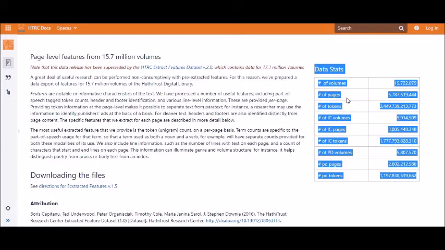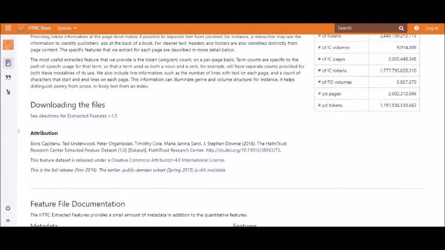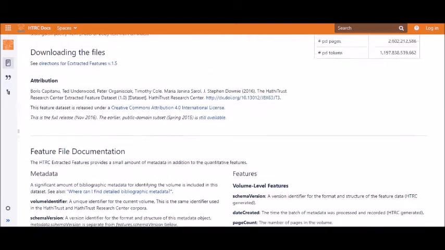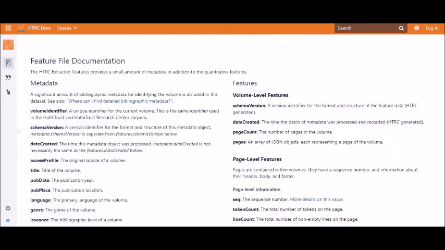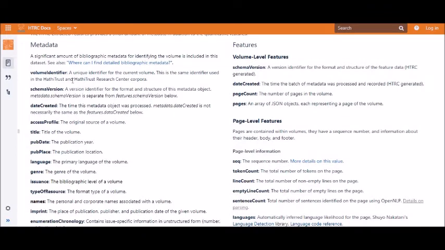Now if I click on algorithms, you will see that HTRC algorithms are web based, which I said, and you can explore, analyze, visualize public work sets or those you have created. As I told you, either the material which is available in the public domain, or if you want to do it exclusively for your own PDFs or Word files, then also you can do it. So you can go ahead and execute it. Now I haven't yet signed in because my API is present over there, so that's why I'm not logging in. However, you can go ahead and execute, which I'll show to you in my next video walkthrough. Extracted features download helper.